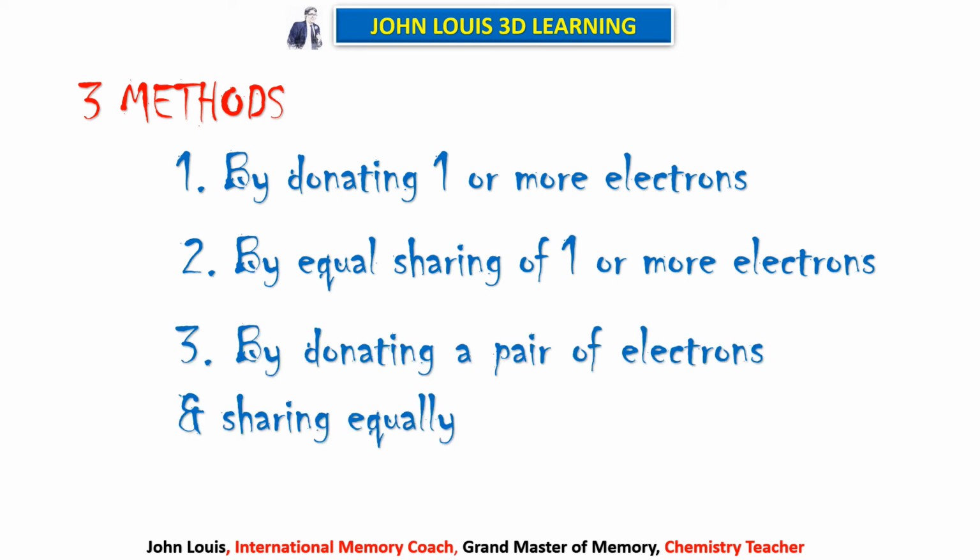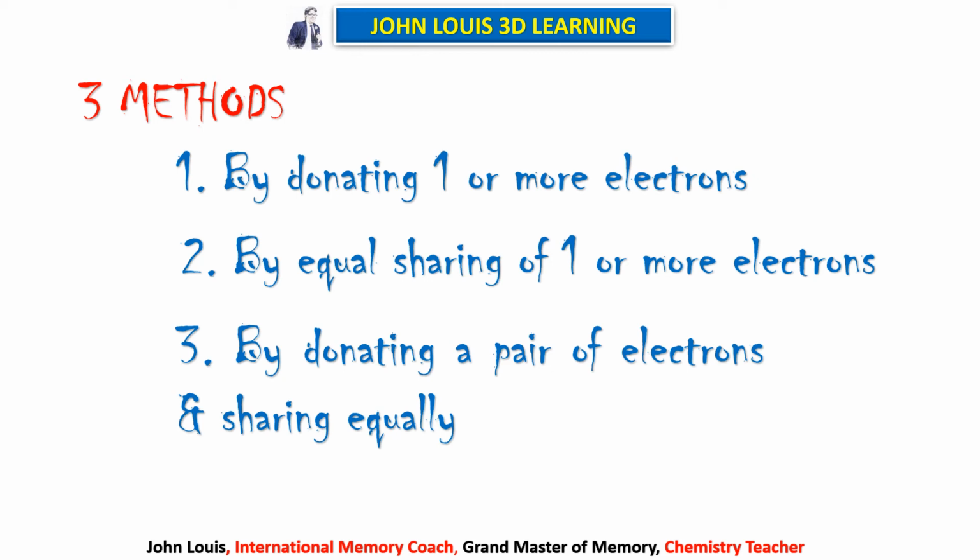Okay, what is the third type? One atom donates and shares. The other atom accepts and shares. It will not accept completely, it accepts and shares. Similarly, the other atom donates and shares. So that is the first two points combined, donate and share. That is the third type of bonding.